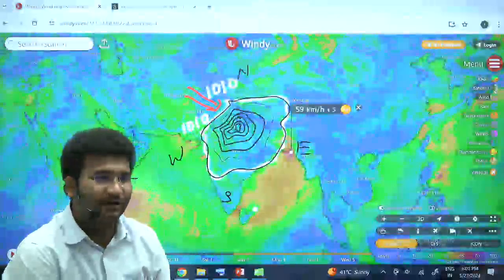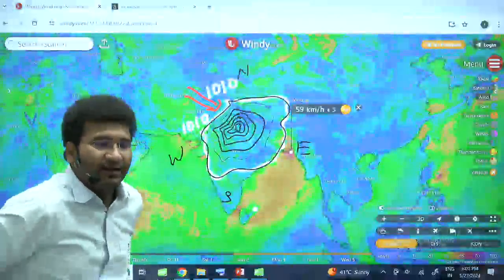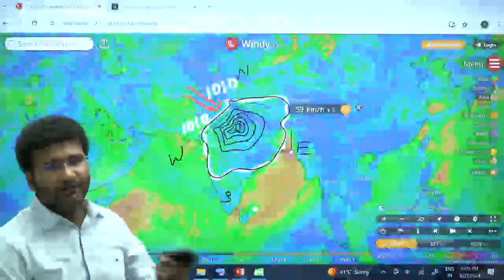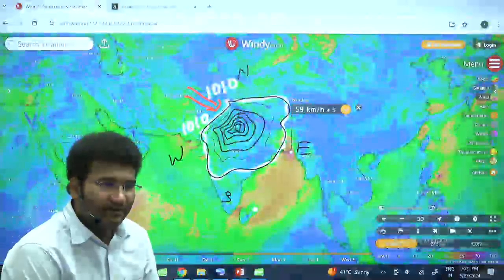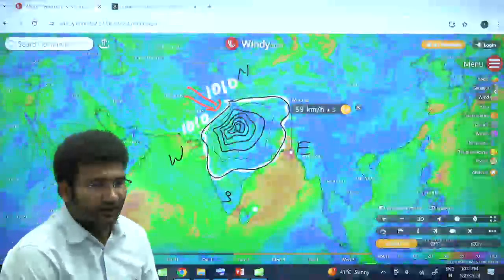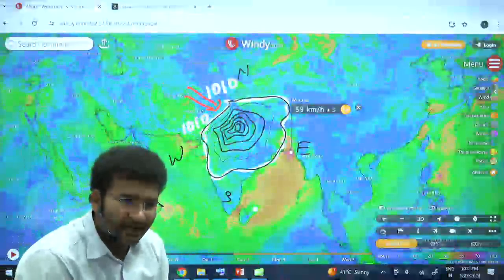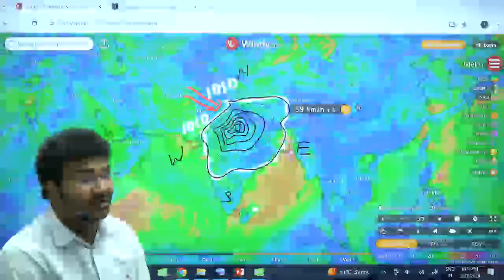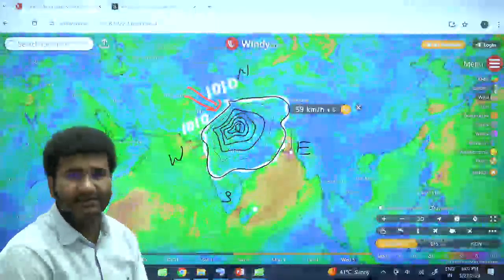Statement 2: when isobars are distantly located, the wind speed is less. Okay? Are these statements right? If isobars are closely located, the wind speed is higher. When isobars are located distantly, the wind speed is less. Is this statement right or wrong?